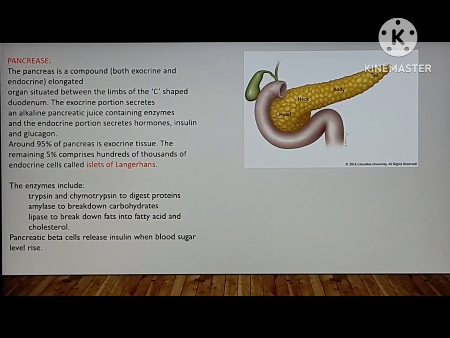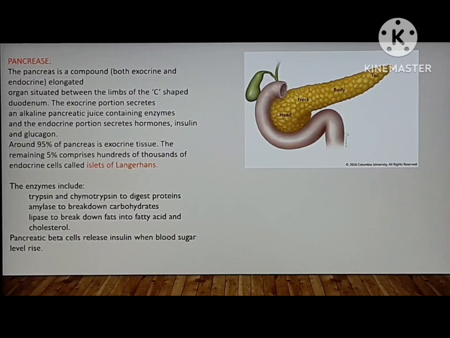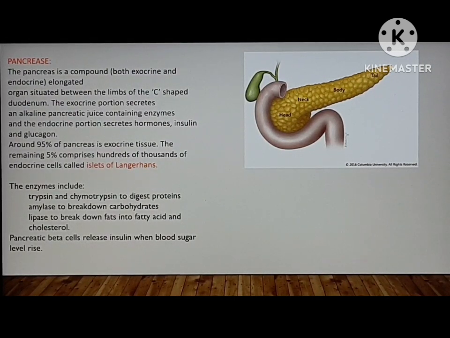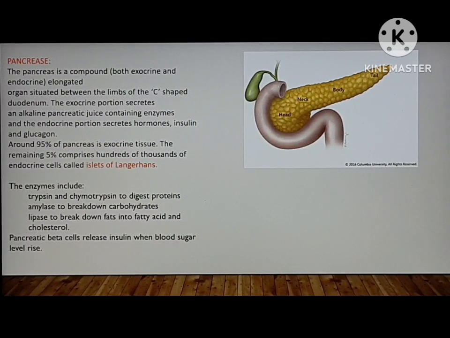Around 95% of the pancreas is exocrine tissue. So don't forget that 95% of the pancreatic tissue is exocrine, and the remaining 5% is hundreds of thousands of endocrine cells which are known as the islets of Langerhans.